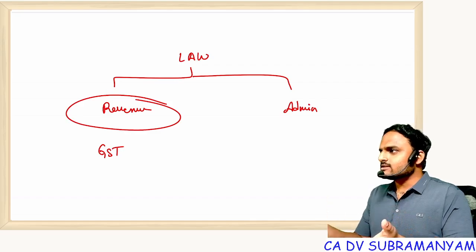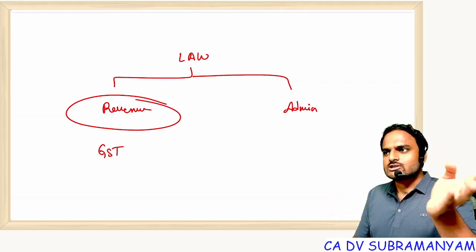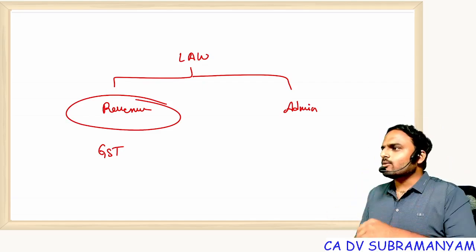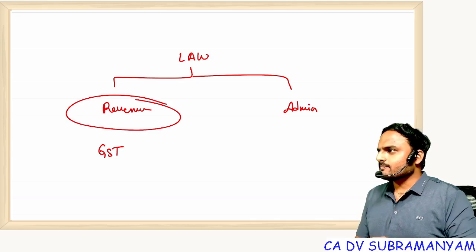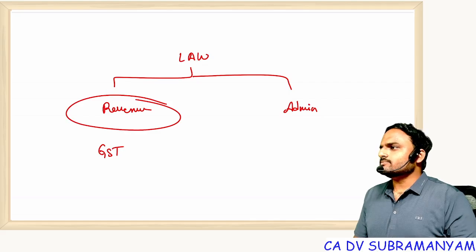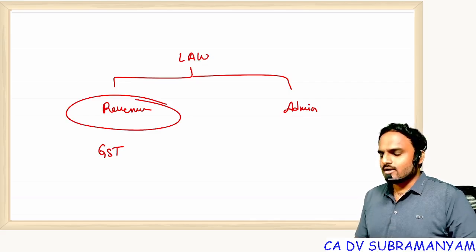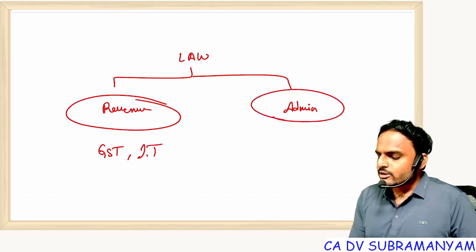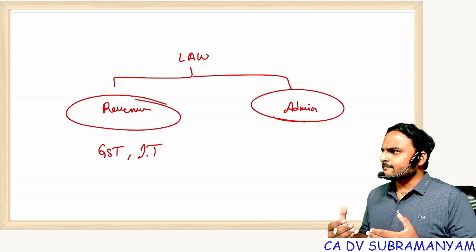You're paying fees, GST included. You're going to a restaurant, you're eating food, GST included. 2 years back I bought a car, Hyundai Creta. 28% GST I paid to the government. Everyone. Similarly, income tax.